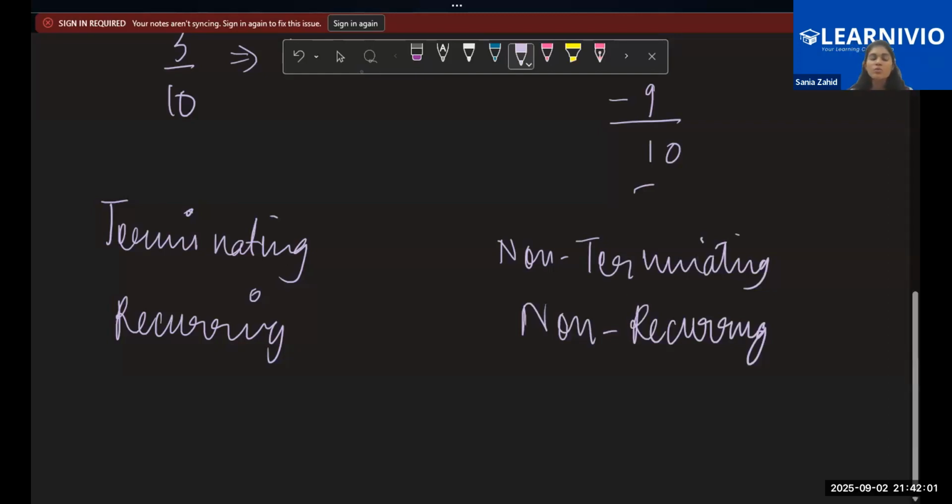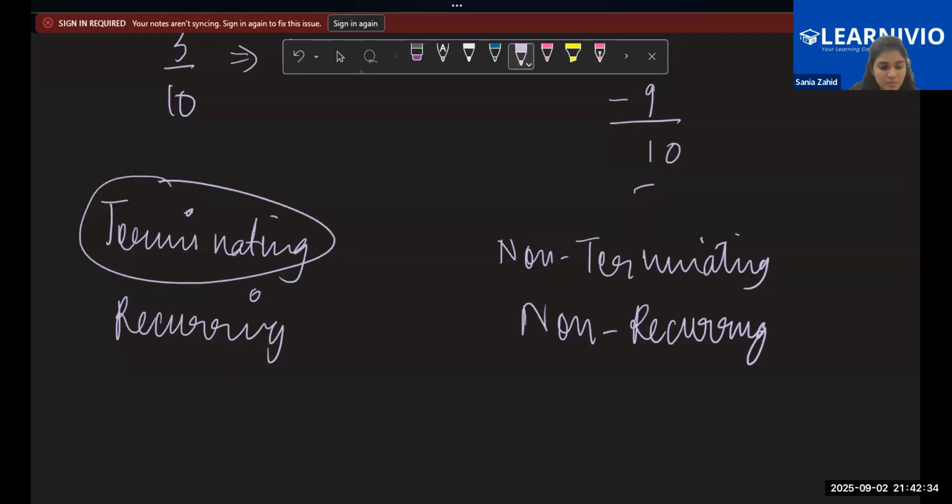So now tell me one thing. Who can tell me the meaning of terminating? Start, put on your camera. Yes, Saad. Does anybody want to tell the meaning of terminating? Like repetition. No. Terminating doesn't mean repetition. I'm just talking about the word terminating. Yeah, like it comes to an end. It comes to an end, exactly.